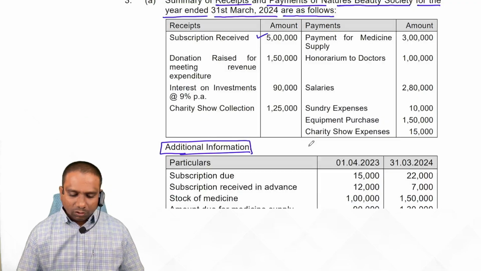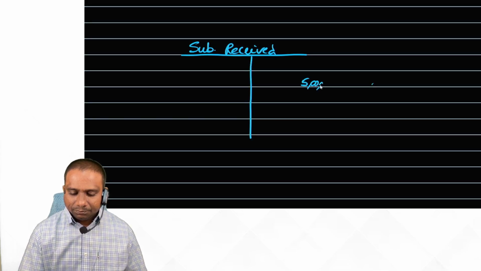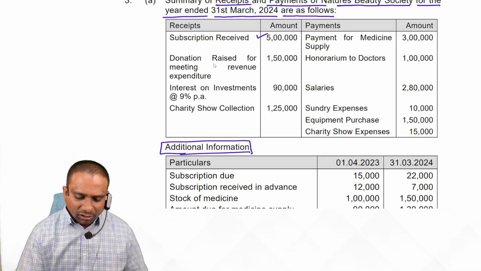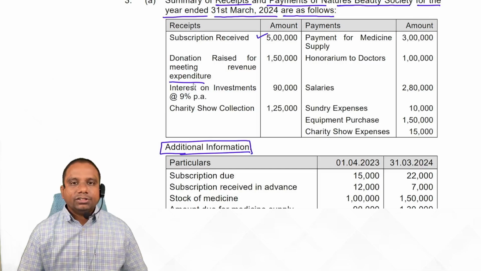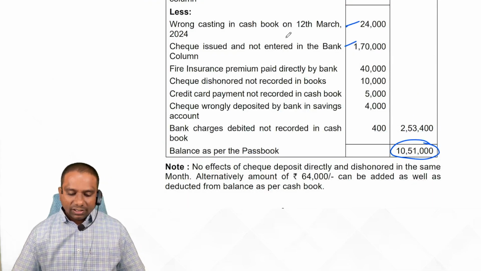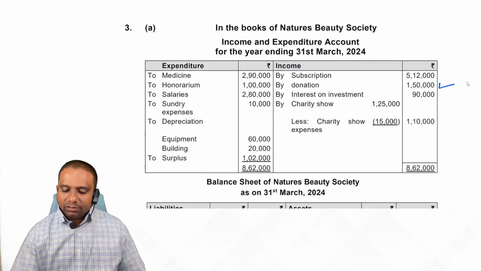Clear, students? Now look at the first item, subscription received 5 lakhs, means credit. 5 lakhs credit. Next one. Donation raised for meeting revenue expenditure, means you can directly take it to the credit side of the income and expenditure account.